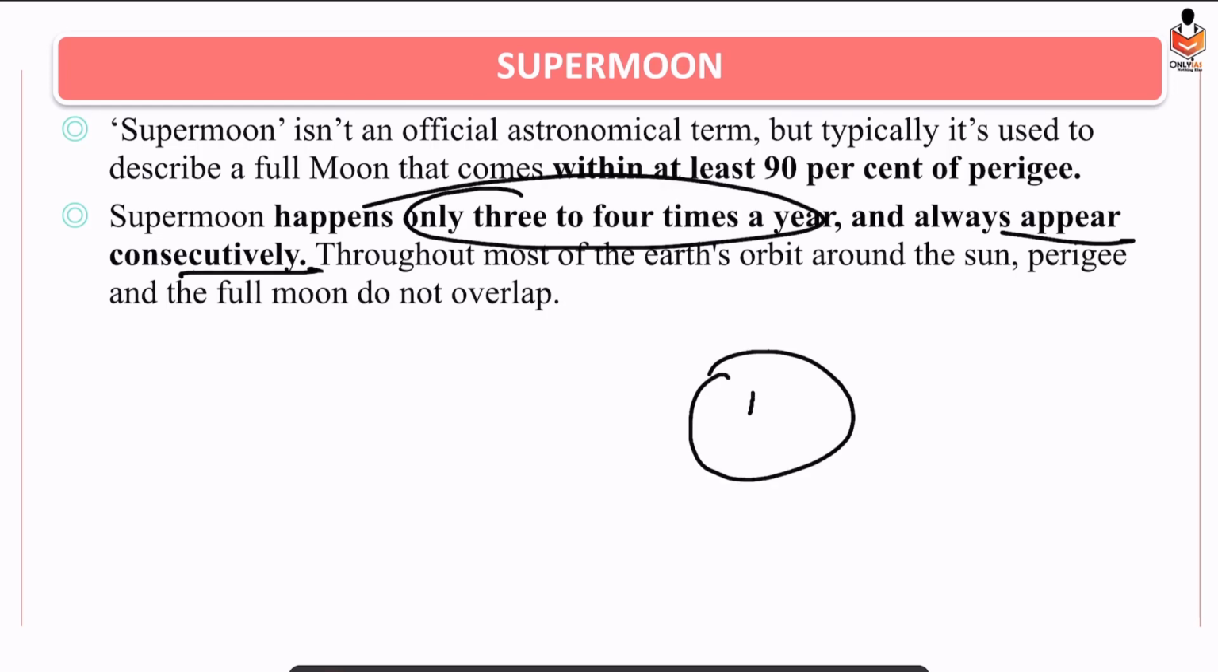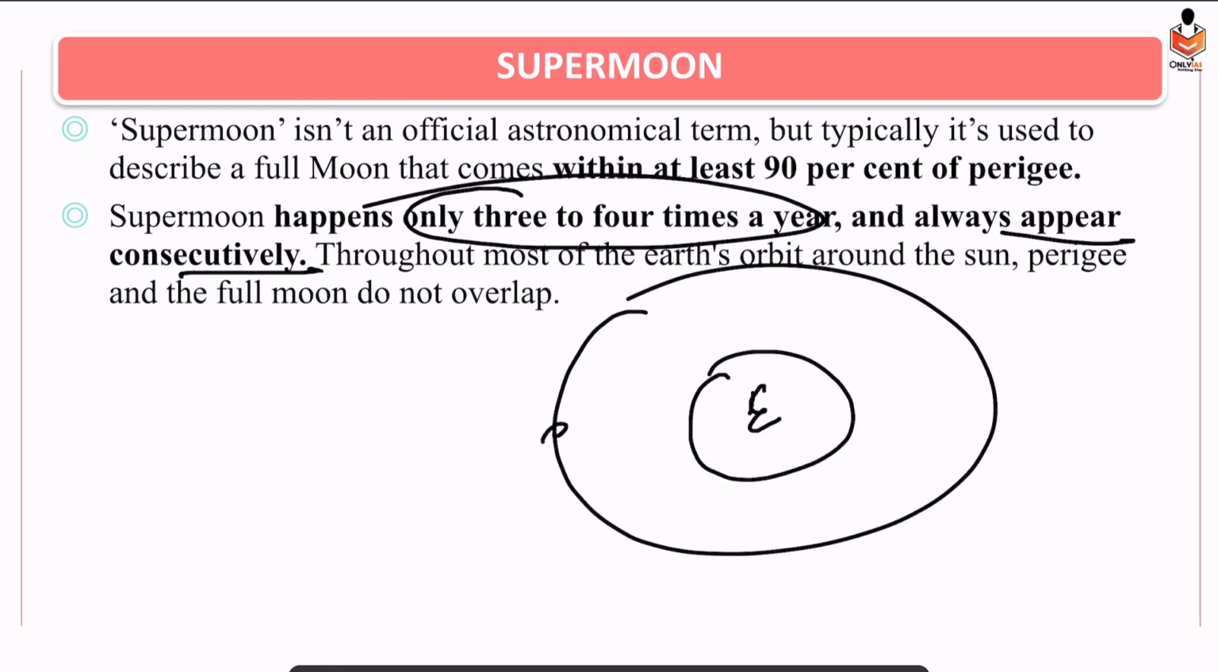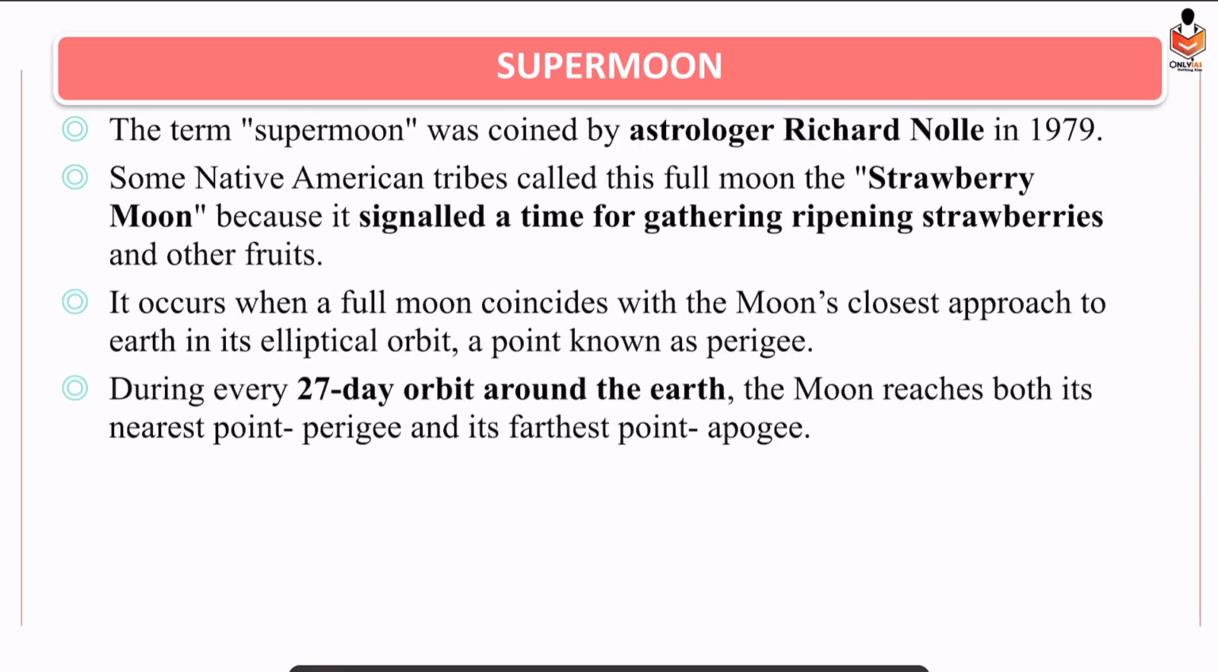Basically when this is earth, moon, in the nearby regions, not just the exact position of perigee but nearby to perigee position also, if the moon turns into full moon, then supermoon would happen consecutively 3 to 4 times within a year itself. Just keep this thing in mind. And who coined the term supermoon? Astrologer Richard Nolle.